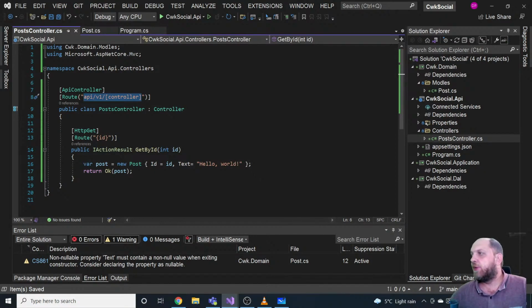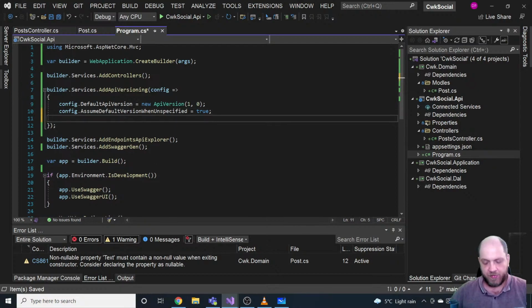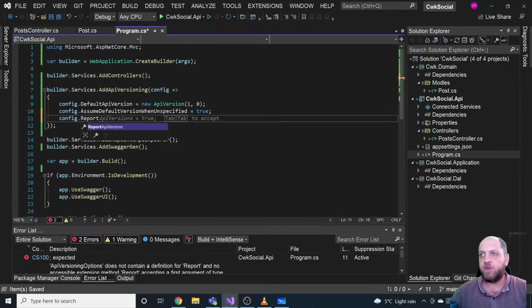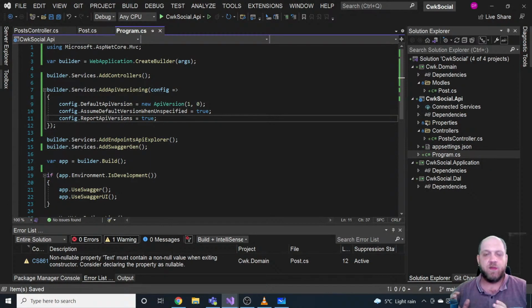So if we go back to our program class, as I said, we have these different versions to implement versioning or make sure that consumers put the version in their requests. One other thing that I would like to do is, first we have here a config, and here we say report API versions, and that's a very cool thing. What this does is, to each response that you create, it automatically adds a header which tells which are the supported API versions.